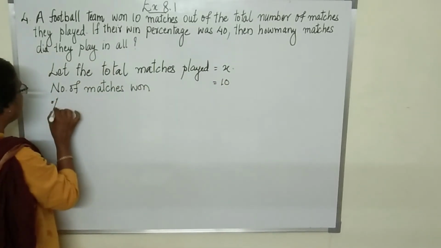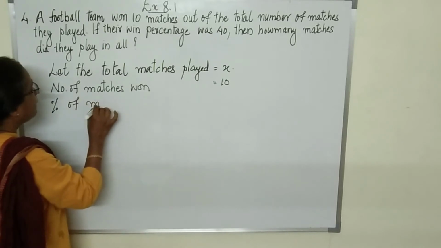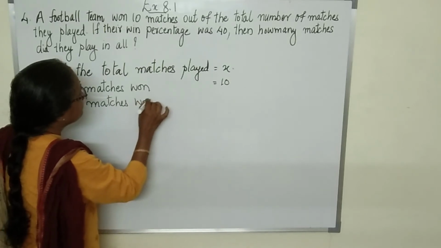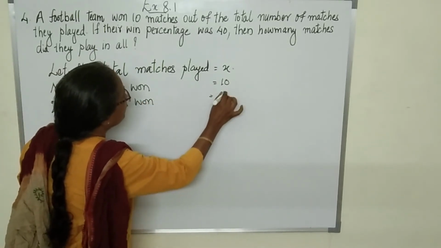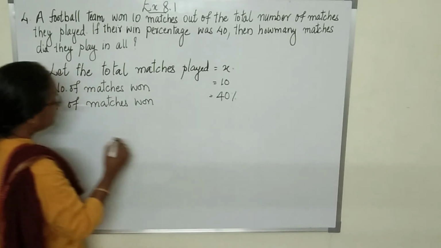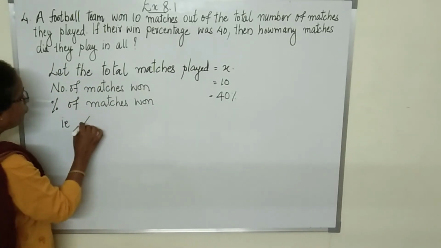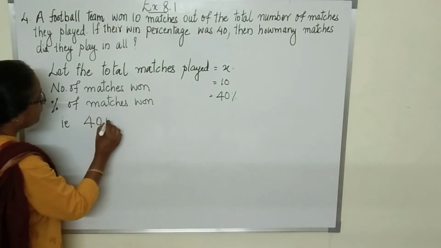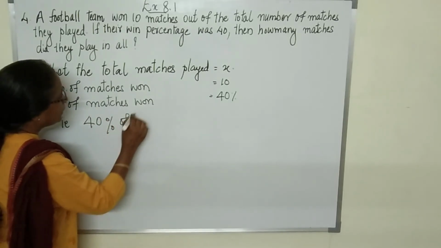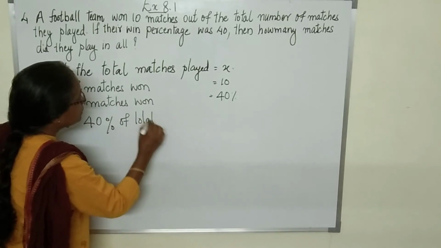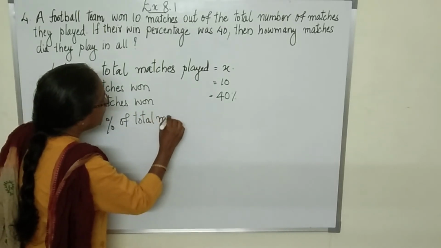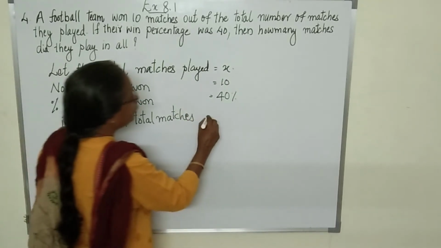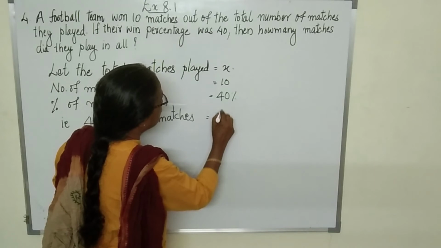Percentage of matches won is 40. That is 40% of total matches they won is equal to 10.